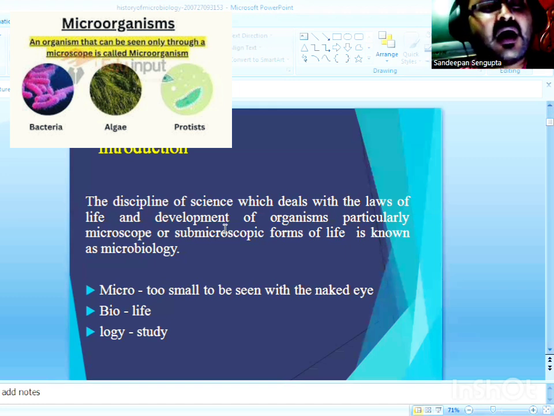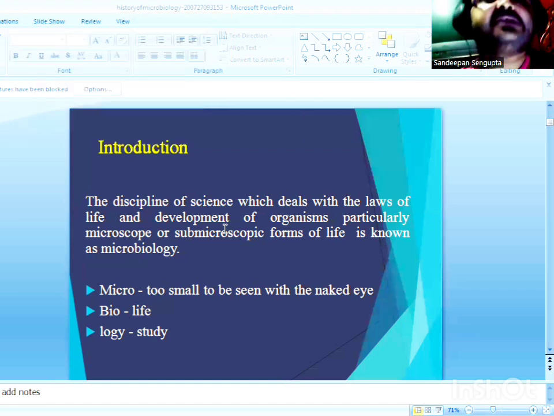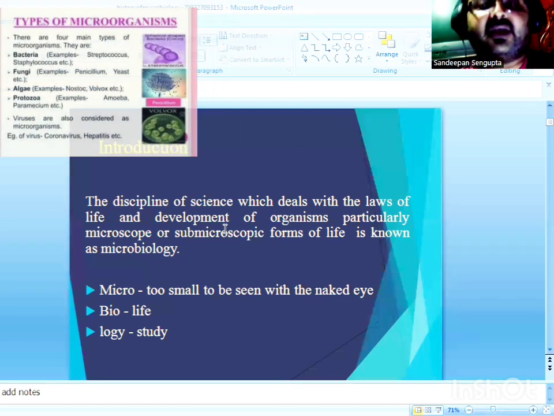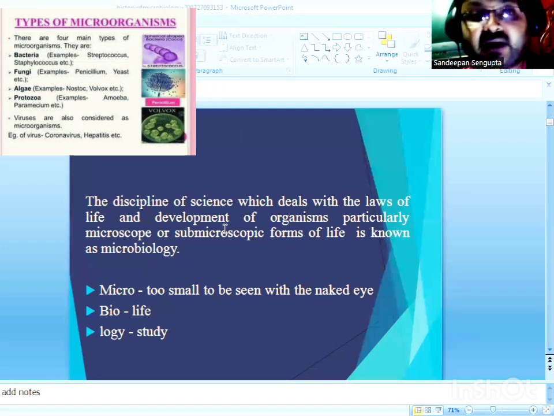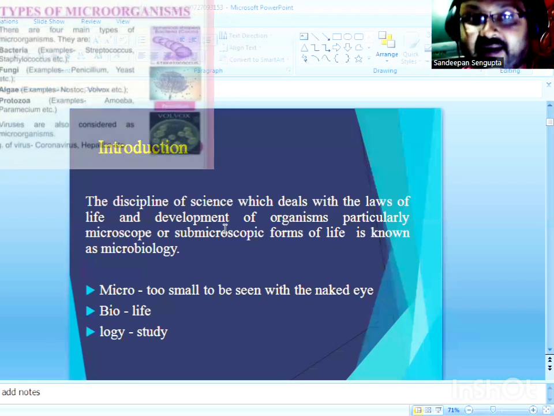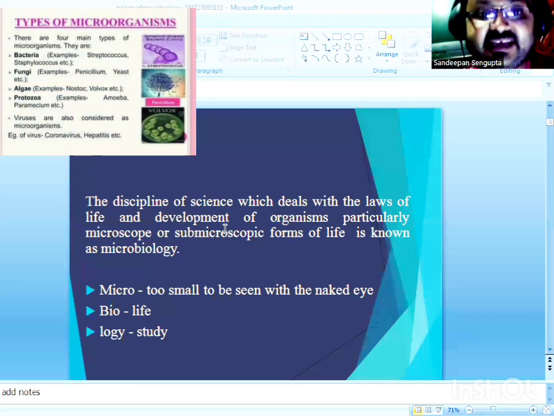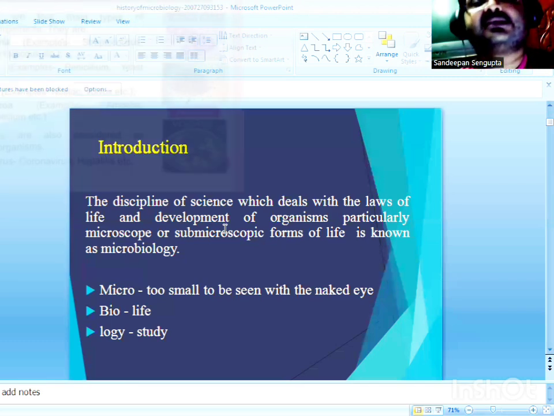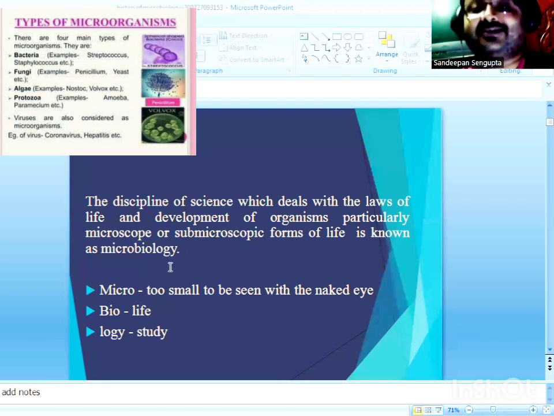There is a wide and vast range of microorganisms, the most prominent ones being bacteria, protozoa, algae, fungi, helminths and some worms, and viruses.